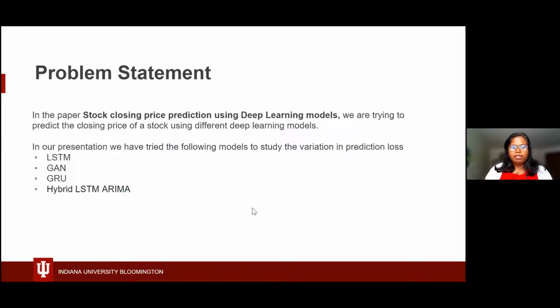So the problem statement in the paper that we have chosen, stock closing price prediction using deep learning models, is that we are trying to predict the closing price of a stock using different deep learning models. In the presentation, the different models that we have used are the LSTM, GAN, GRU, and the hybrid LSTM along with ARIMA.